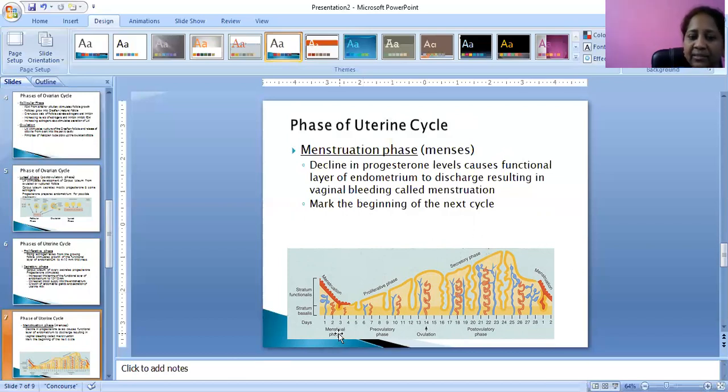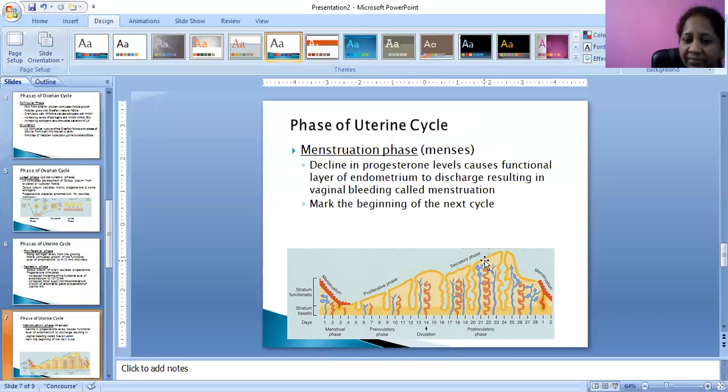Here in this we can see, first, the menstrual phase, the first day of the uterine cycle. This is the cyclic form. 1, 2, 3, 4, 5 days, menstruation phase. Then the proliferative phase. Then after the proliferative phase, ovulation.